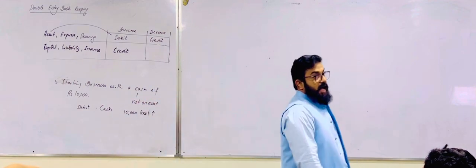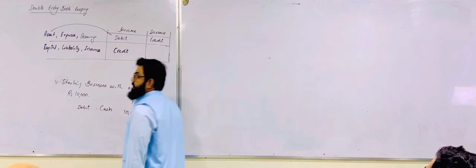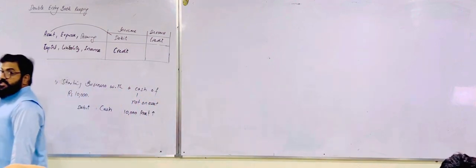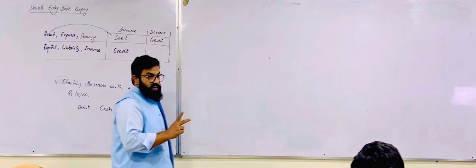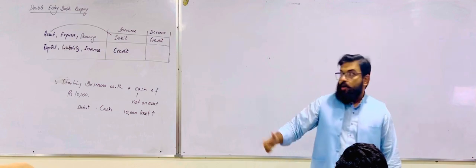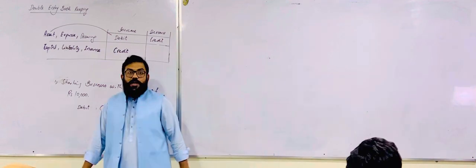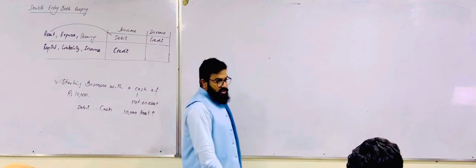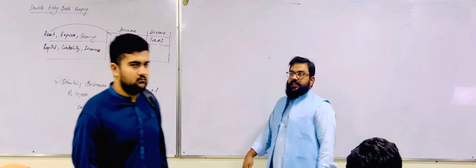Actually, we are learning double entry bookkeeping, and at the start I said that whenever you make any business transaction, it will have two aspects, two effects. One is debited, the other is credited. The one aspect has been recorded: you are introducing cash into the business, there is an increase in asset, and the asset will be debited.